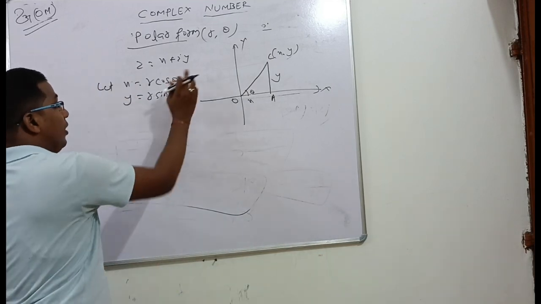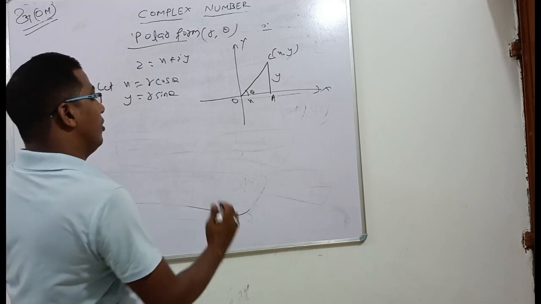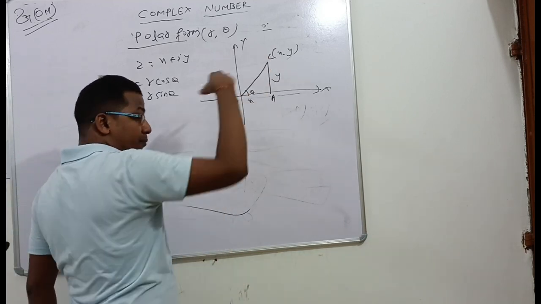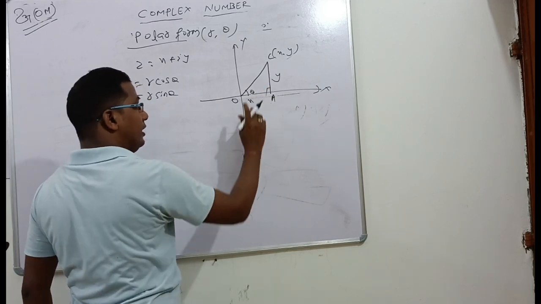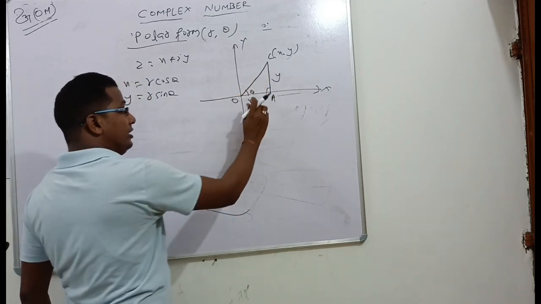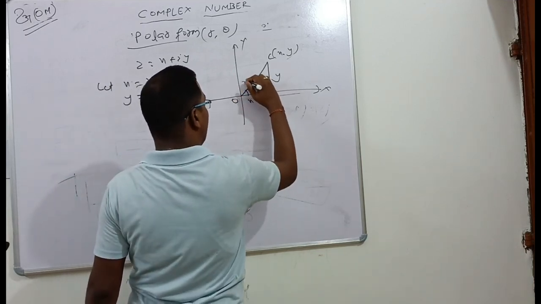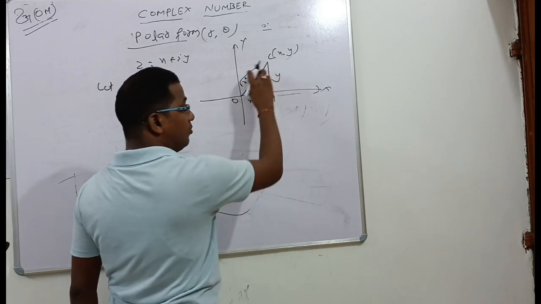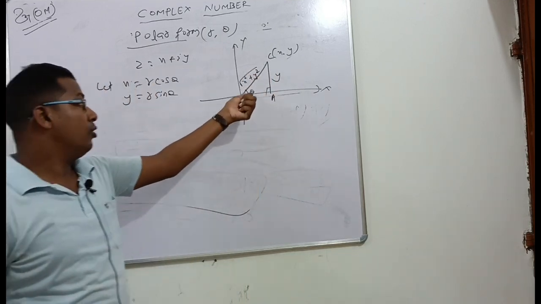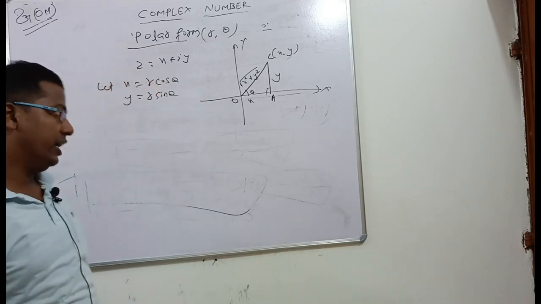So let x equal r cos theta, y equal r sin theta. Now by Pythagoras theorem, in this right angle triangle, the angle is 90 degrees, hypotenuse square equals perpendicular square plus base square, that means square root of x square plus y square, which is mod z, as I told earlier.